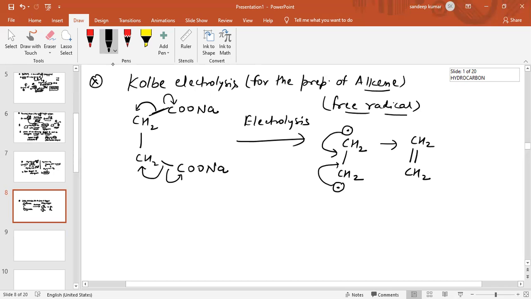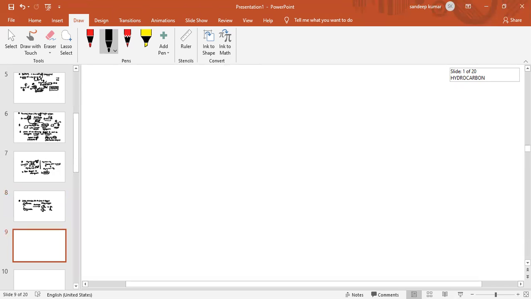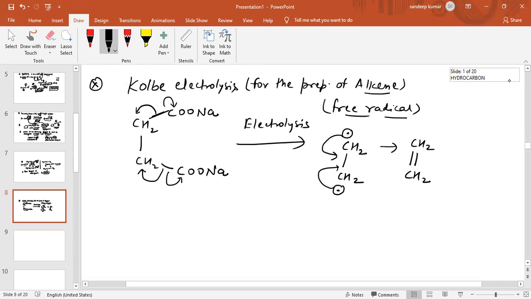Now see, next I am going to discuss the elimination reaction. So basically elimination reaction also prepares alkenes. This is very simple. From elimination reaction we can also prepare alkene.